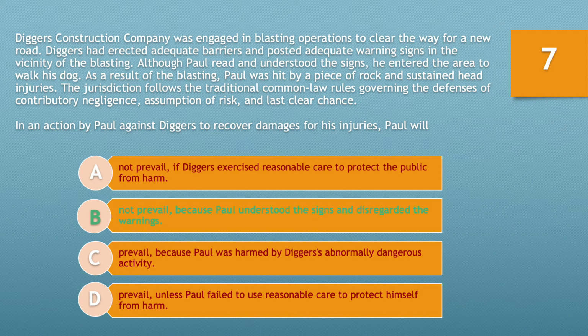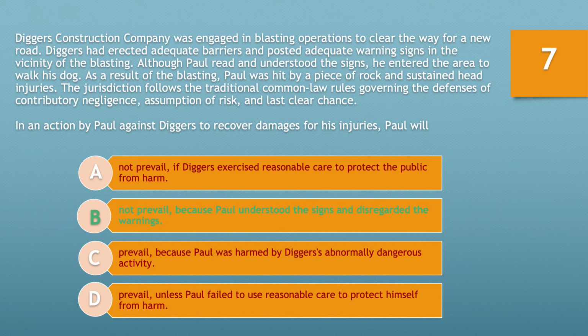If you chose option B, not prevail because Paul understood the signs and disregarded the warnings, you'd be correct. A person is strictly liable for any harm which occurs while engaging in an abnormally dangerous activity, so long as the harm results from the kind of risk that made the activity abnormally dangerous in the first place. Safety precautions taken by the defendant are completely irrelevant.